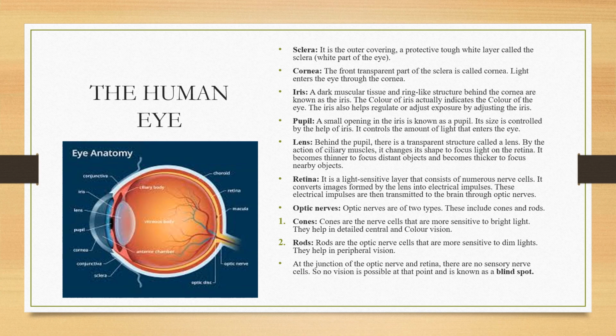Optic nerve cells are of two types, cones and rods. Cones are the nerve cells more sensitive to bright light, and rods are the cells which are most sensitive to dim light. At the junction of the optic nerve and the retina, there are no sensory nerve cells, so no vision is possible at that point and it is known as the blind spot.